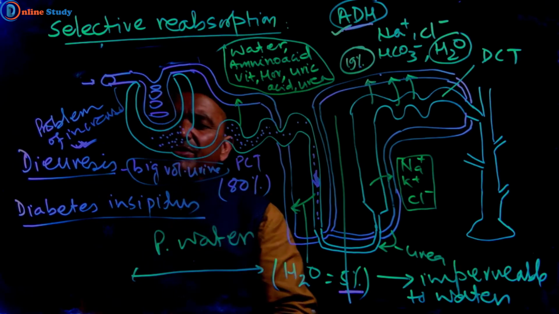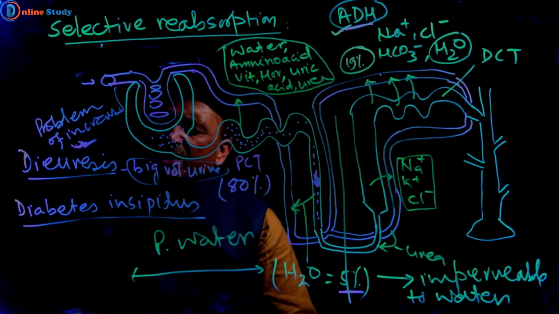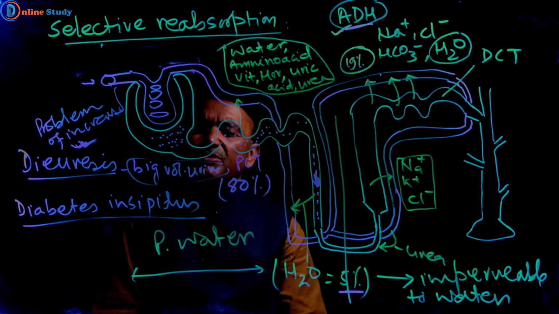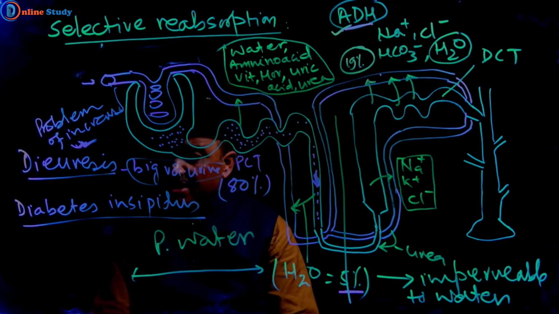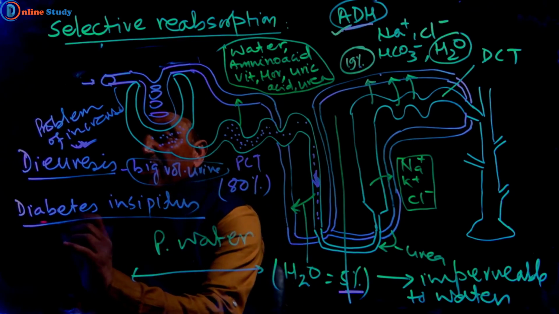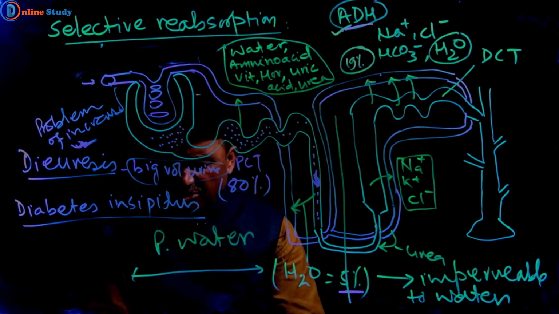Another one is diabetes insipidus. We know diabetes mellitus and diabetes insipidus. In diabetes mellitus, glucose is present in the urine, but in diabetes insipidus only a big volume of urine is formed.